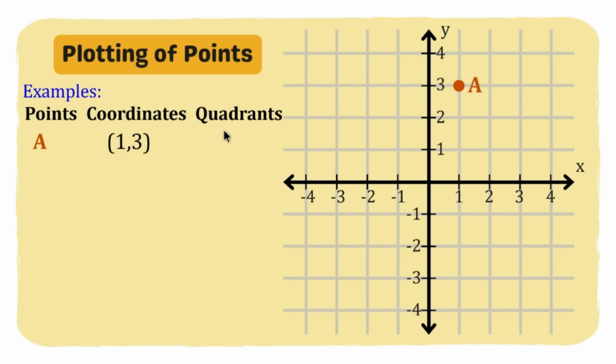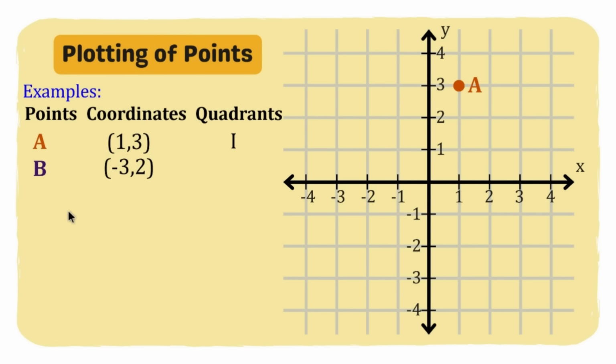Okay, next is the quadrant. Alam naman natin na ang quadrant ng 1, 3, since they are both positive, is quadrant 1. Pero dito pa lang, dito sa pagplot natin, malalaman na natin kung nasaan dito yung ating location. So yes, it is in quadrant number 1.